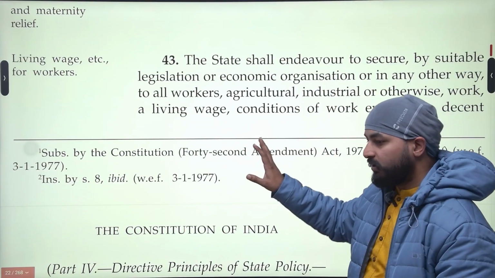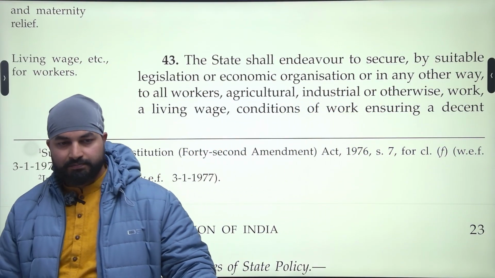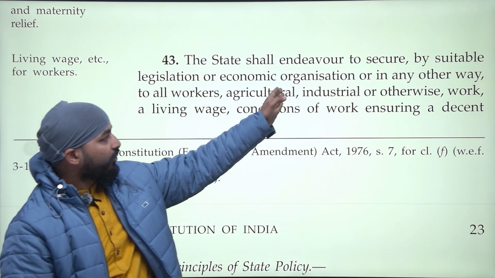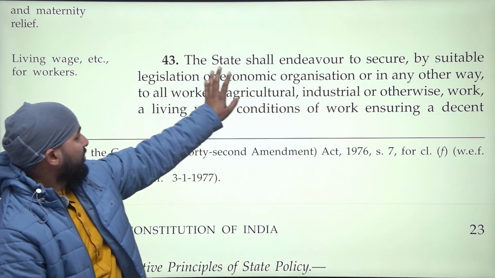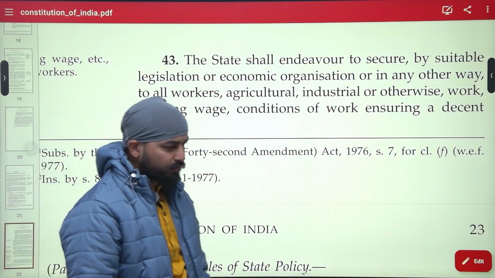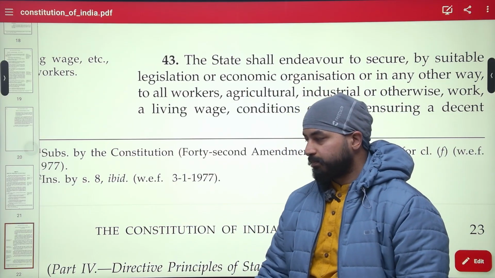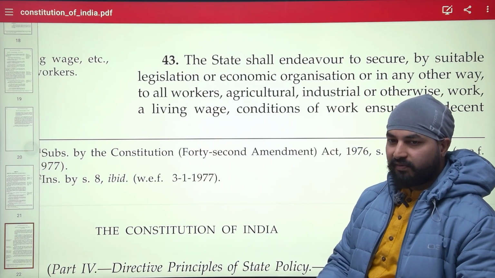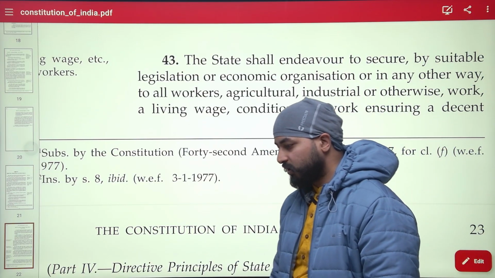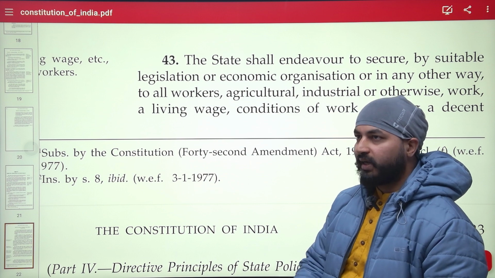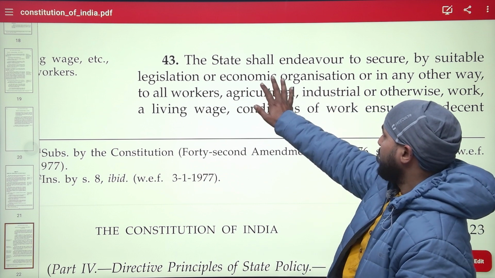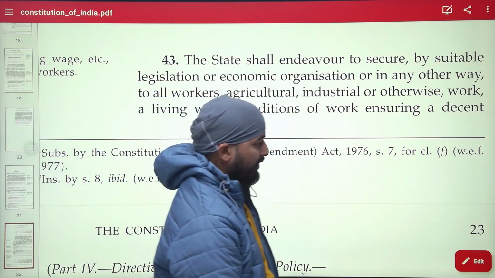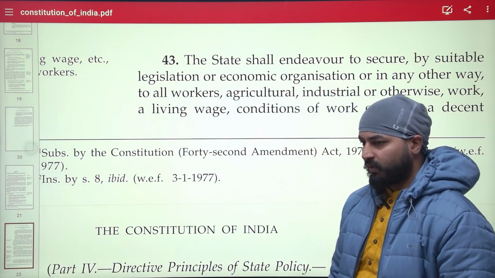Understand this thing. The constitution itself is giving a wide scope to the government to apply these. It can be through legislation, any organization, or in any other way. Legislation means the statutes passed by the parliament or state legislature. I would remind you of the Factories Act, which ensures safe working conditions for the workers, or the Industrial Disputes Act to maintain harmony in industrial areas. Economic organization, like EPFO, ensures people are getting provident funds.